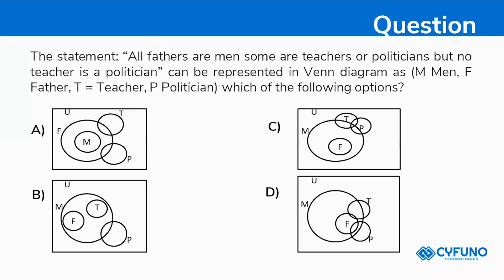So next, this is the statement. All fathers are men or teachers or politicians, but no teacher is a politician. That can be represented in a Venn diagram. So M for men, F for father, T for teacher, and P for politician. Which of the following options will be suited for this? Yes, come on. So all fathers are men, some are teachers or politicians. Someone is saying option D.